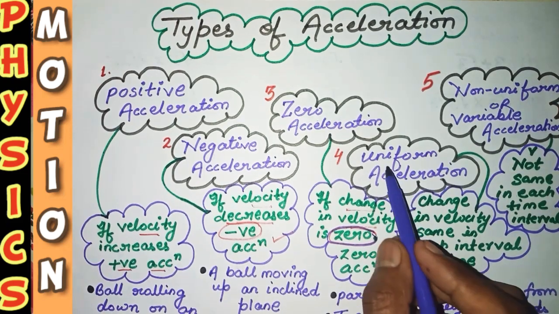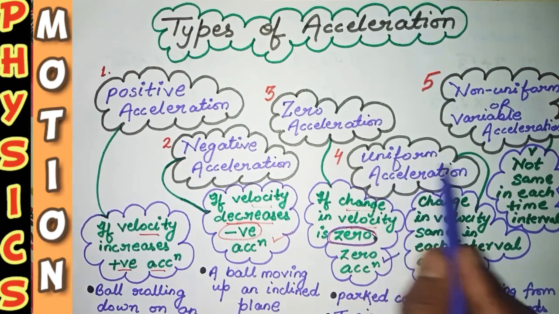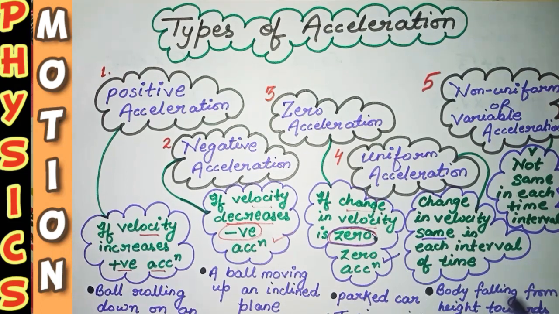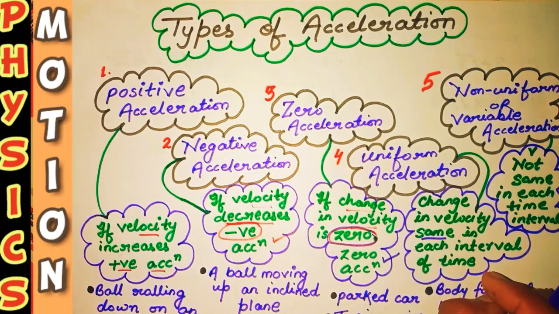Okay, now come for uniform acceleration. In the case of uniform acceleration, the change in velocity in each interval of time is what? Same. It means that if you are moving in a train, and the speed of that train is equal at every interval of time, like when you are sitting in the train at 9 p.m, the speed of that train is 46 kilometer per hour.